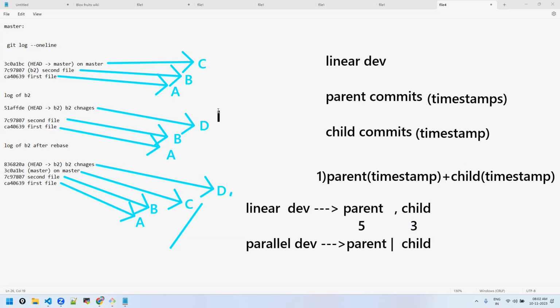We'll use another type of rebase called pull rebase. Ma'am, even if the oldest commit is a child commit, the rebase will be done accordingly, parent first, then child, right? Correct, Roshan.